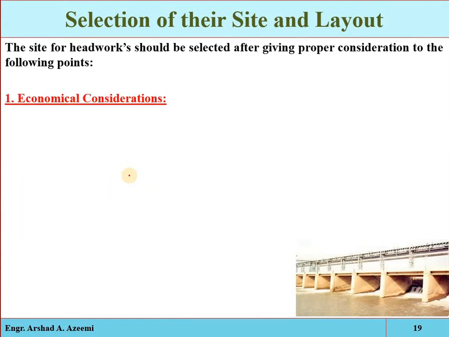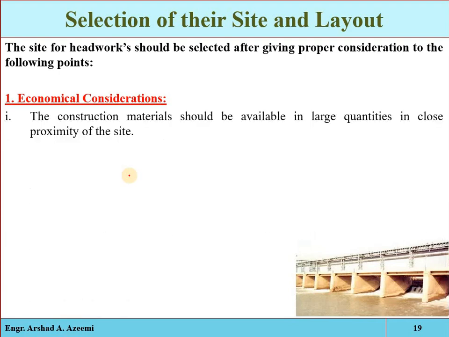One of the most important points is the economical consideration, which you can also call the feasibility survey. Before the designing, before the construction of any type of engineering project, first we do the feasibility survey of a specific area, to see whether the site is suitable for the project or not, and which site will be best suited for the given project. So the first factor is the economical considerations.